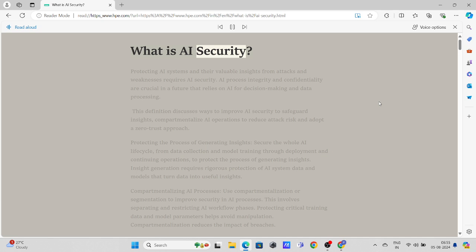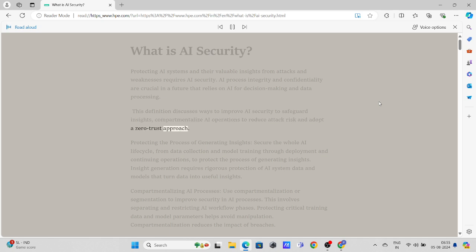What is AI security? Protecting AI systems and their valuable insights from attacks and weaknesses requires AI security. AI process integrity and confidentiality are crucial in a future that relies on AI for decision making and data processing. This definition discusses ways to improve AI security to safeguard insights, compartmentalize AI operations to reduce attack risk, and adopt